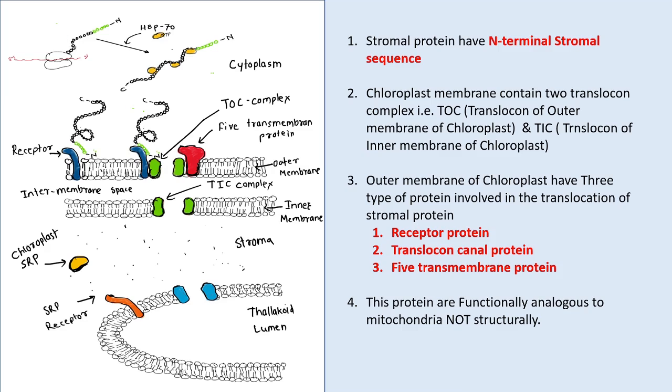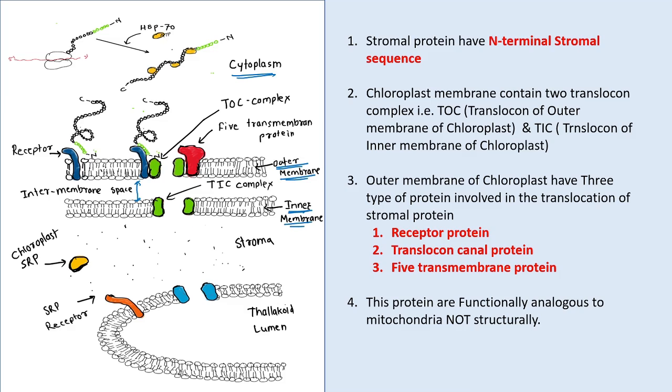As we know, after the synthesis of the proteins, these proteins are released into the cytoplasm. Okay, but this chloroplast has an outer membrane and then an inner membrane, and in between there is an intermembrane space also.